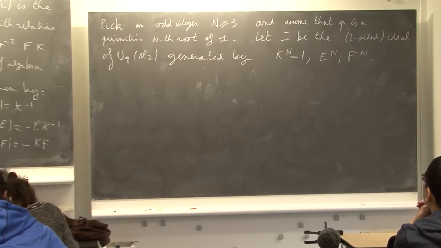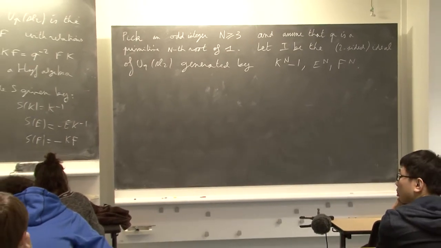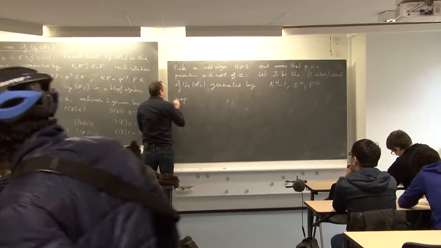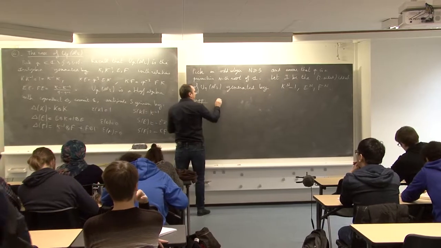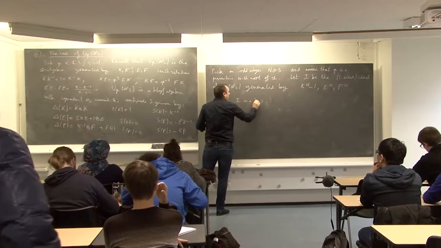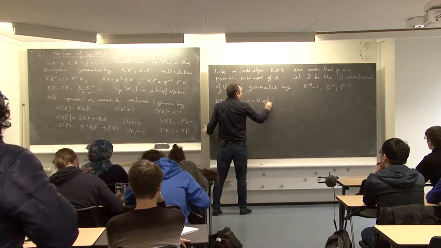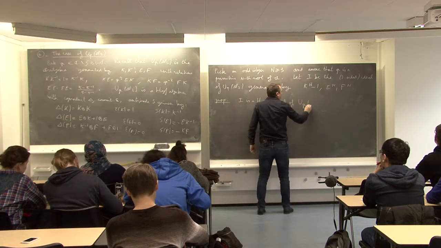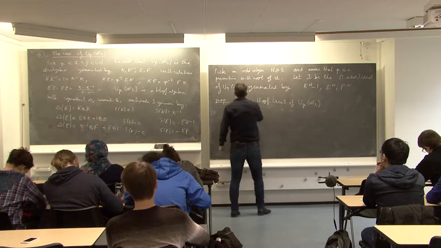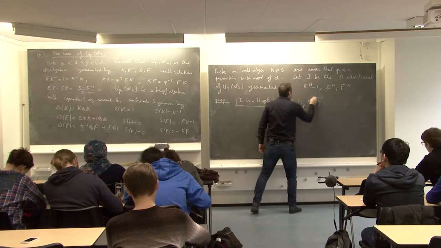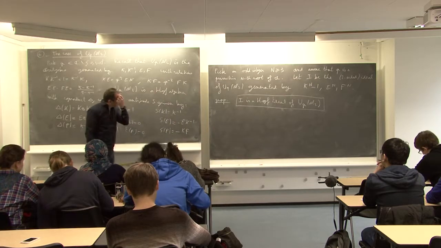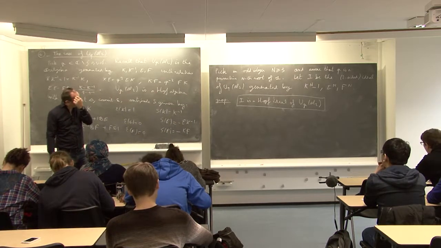Okay. And the property is that I is a Hopf ideal of U_q(sl2). Okay, so let us prove this.